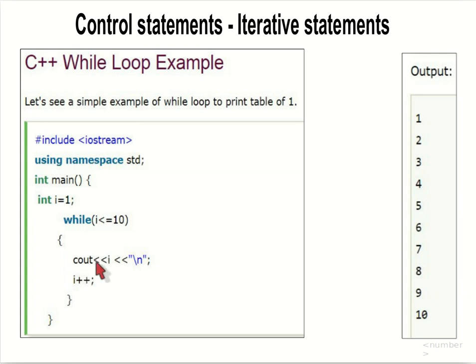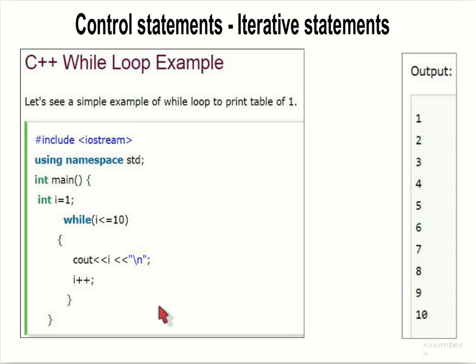Cout i. So if you mention it like this, i is equal to 1, 1 is less than or equal to 10, cout 1. So it will print 1 here. Now i is incremented here, i plus plus, so i's value will become 2. Again it will reach here, 2 is less than or equal to 10, the condition is true, so it will go here. It will go until i's value becomes 10. When i's value is 10, it will print 10 here.